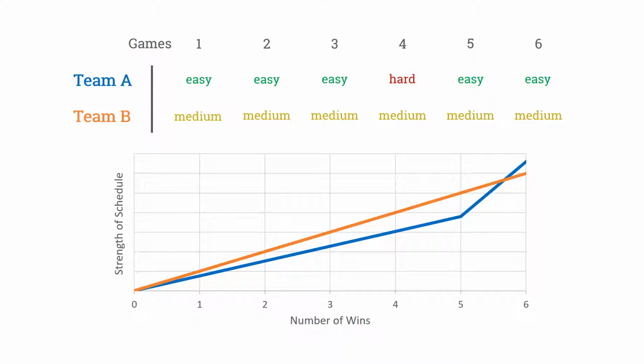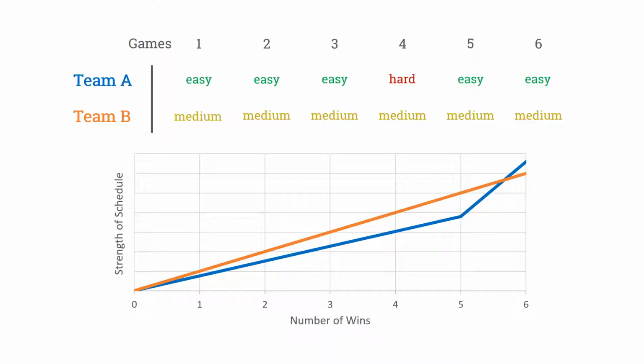But that's a key piece of information, because if your team only won half their games, then the strength of schedule for winning all of them may not even be remotely relevant. If teams A and B are both winning about 3 of their 6 games, then comparing their 6-win strength of schedule would deceptively tell you that Team A has the tougher run. Many sources will do this, focusing on how hard it is to win every game, because that's what's important for the highest performing teams. But then they'll go ahead and apply it to every other team as well, when for most teams it's a completely meaningless statistic.